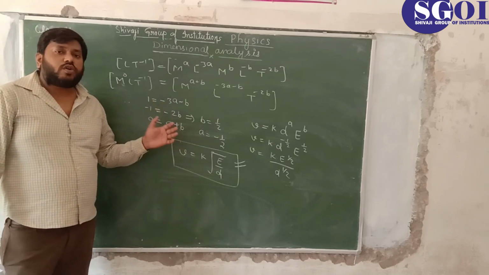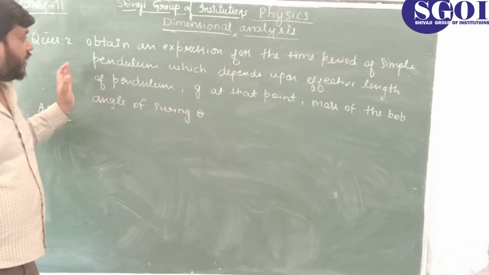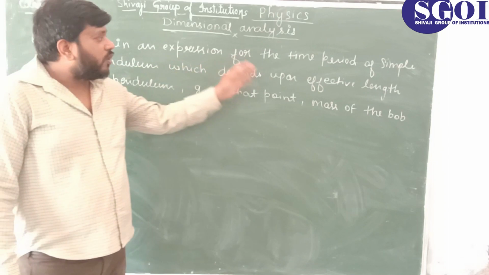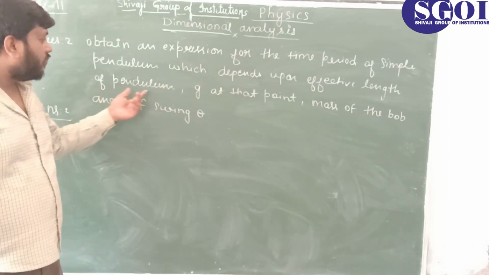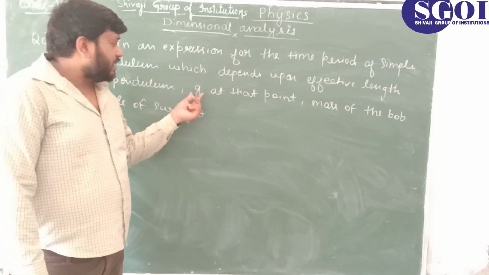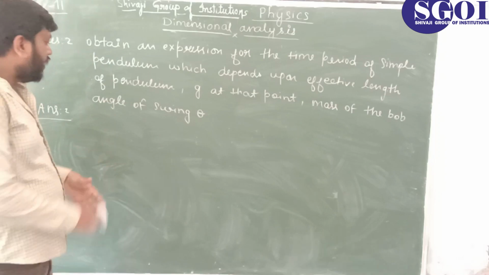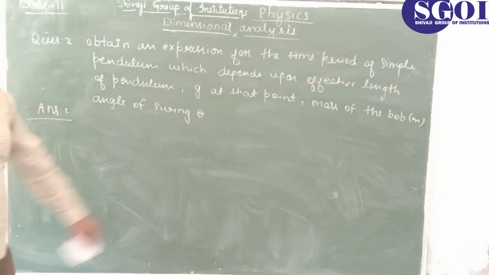Now we are going to solve another problem. Students, this is problem number 2 we are going to discuss. Obtain an expression for the time period of the simple pendulum which depends upon the effective length of the pendulum, acceleration due to gravity g at that point, mass of the bob small m, and angle of swing which is theta.